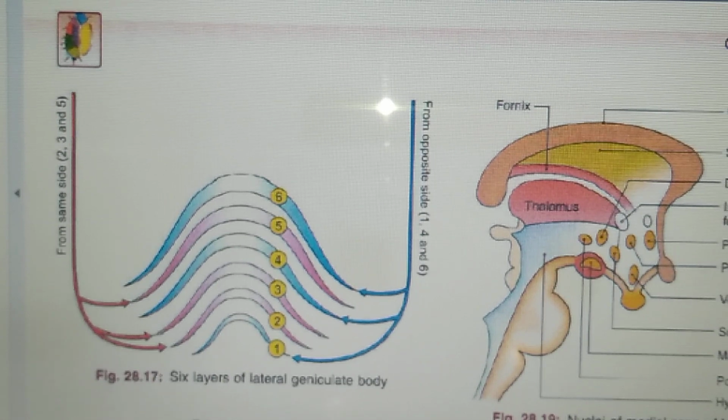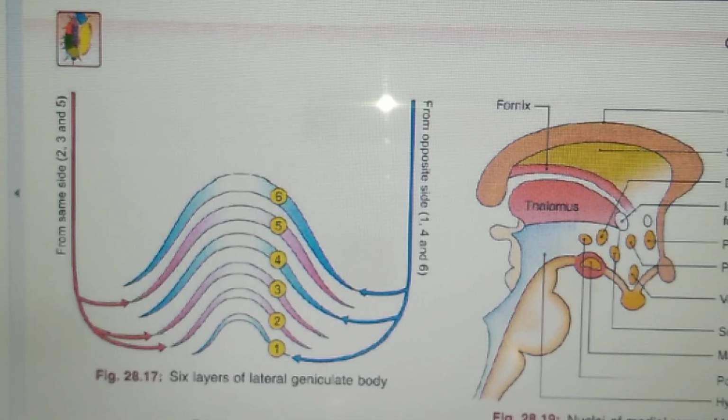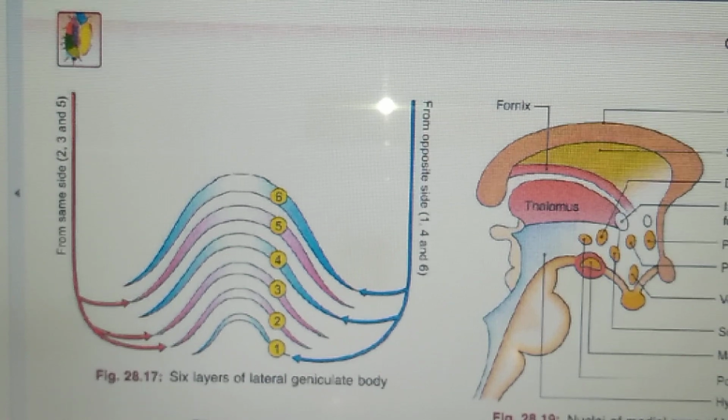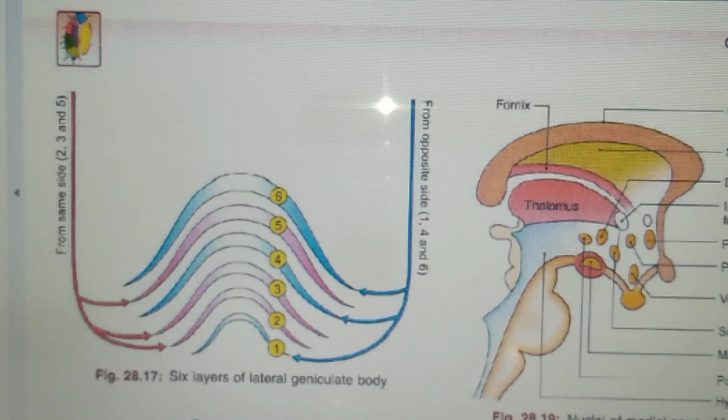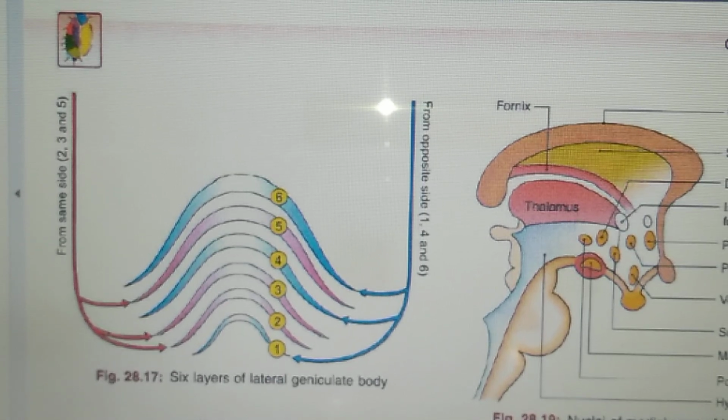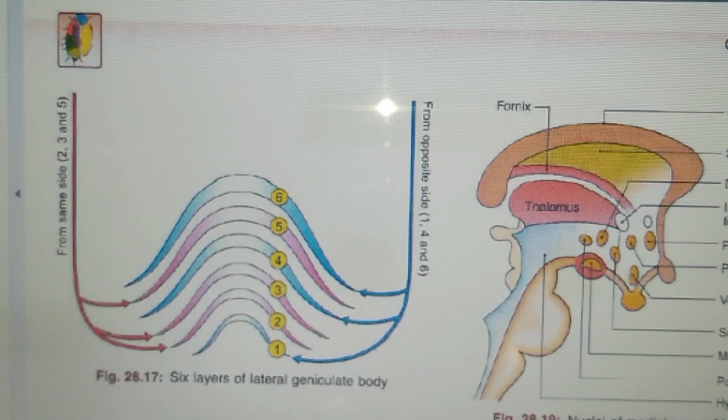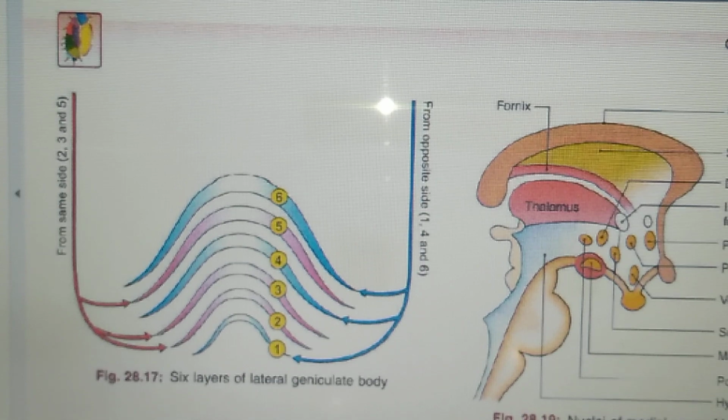Pleasant as well as unpleasant sensations or feelings are exaggerated. Now again, the thalamus receives fibers from the cerebral cortex, from all the sensory areas and all the motor areas, as we have learned. So there will be hemiplegia if it is disturbed, or if the injury is grievous, then it may be hemiplegia or hemiparesis.